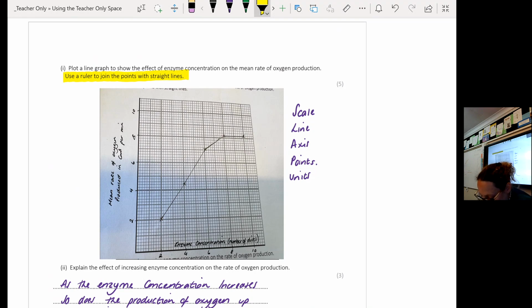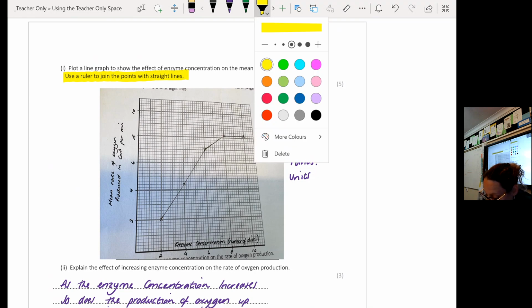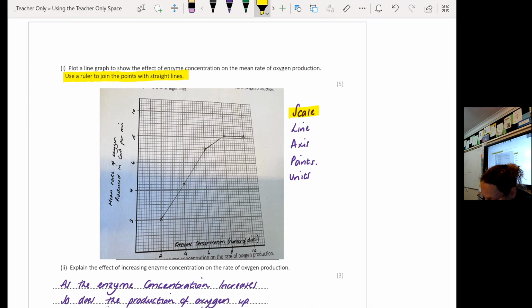Okay, but you could have drawn your lines further into your graph and had a slightly smaller graph as long as it wasn't tiny. Okay, you will get penalised for that. Now, you get a mark for your line. Okay, and that is basically us ensuring that you're able to read a question, because it says here, join your points together with a straight line here.